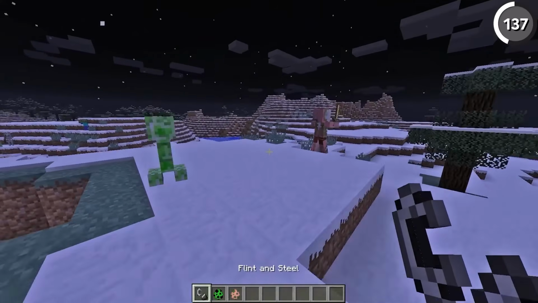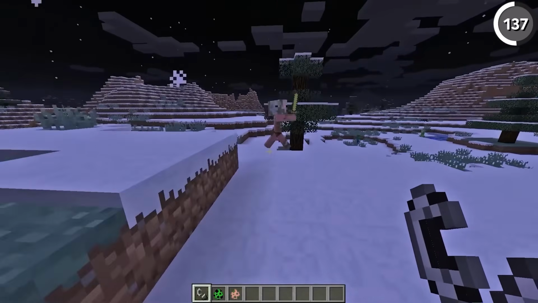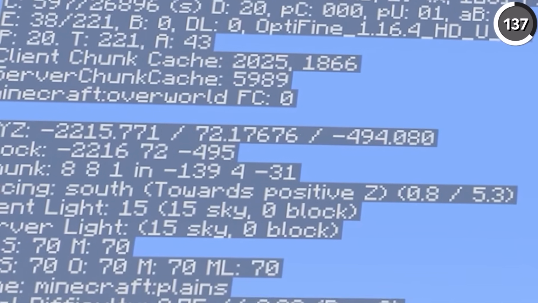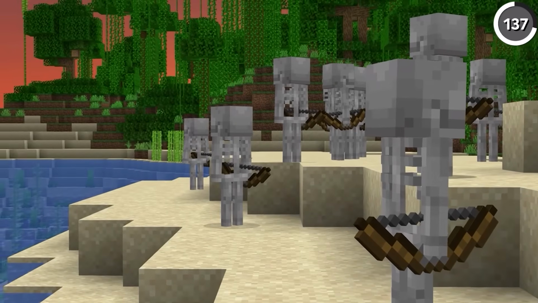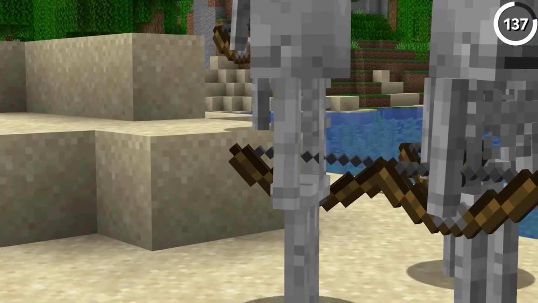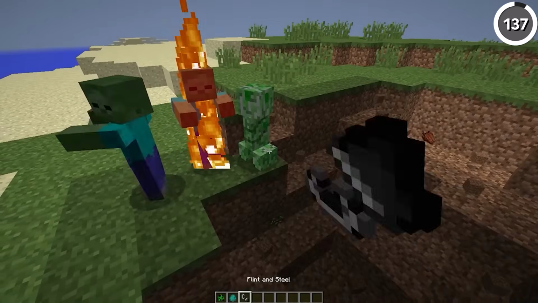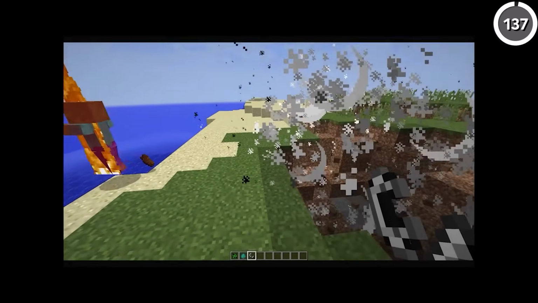Sure, it seems simple to have a mob run away when a creeper's about to explode, but to do that, Mojang had it where the mobs were constantly checking to see if there's an exploding creeper nearby. And when every mob that's loaded into the game is trying to do that all at once every single tick, it's no surprise that you got a lot of lag. And as cool as this feature would have been, it's never seen the light of day since.